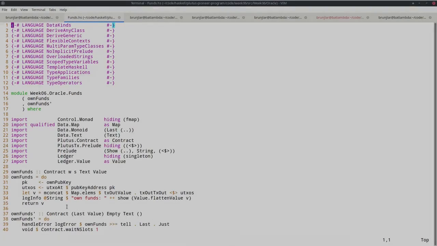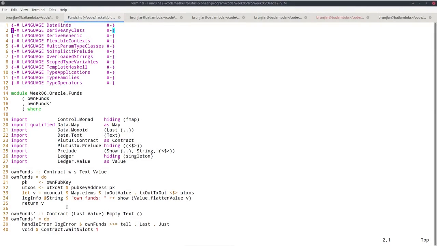Now let's quickly look at the funds module, which just provides two contracts, so it's a very short module. And as I said before, it in particular has this ownFunds function whose goal is to sum up all the value in my own UTXOs. How it works is it looks up my own public key, then looks up the UTXOs at the address given by my own public key. So that's the UTXOs sitting in my own wallet.